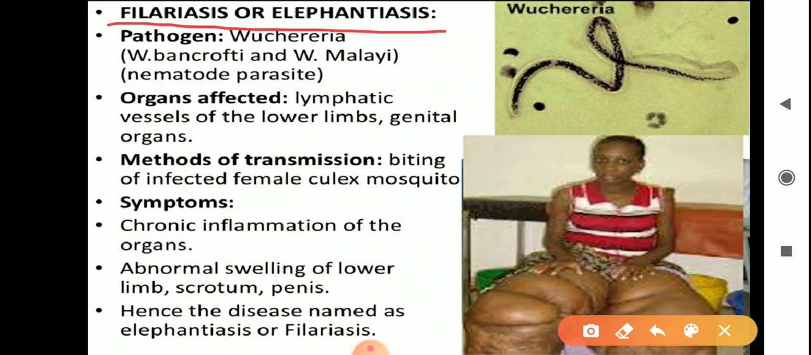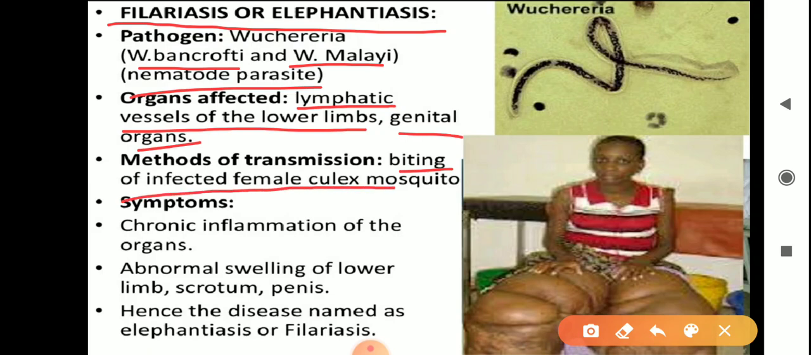Filariasis, or elephantiasis, is one more common disease in humans, caused by the pathogen Wuchereria bancrofti or Wuchereria malayi. It's a nematode parasite, and the organs this parasite infects are the lymphatic vessels of the lower limbs and genital organs. We'll discuss the mode of transmission: the bite of an infected female Culex mosquito. If this mosquito bites while carrying this parasite, that is how the disease is transmitted.